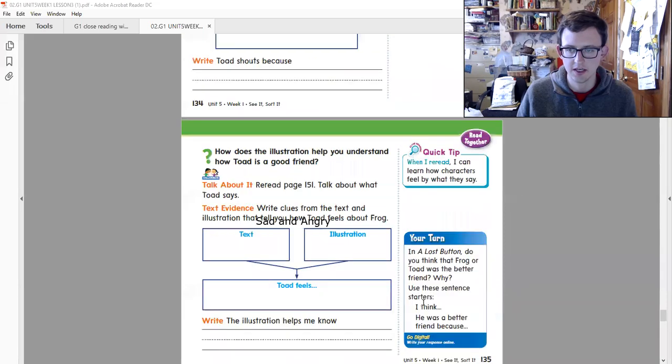Okay, so let's read here. How does the illustration help you understand how Toad feels about Frog? Quick tip. When I reread, I can learn how characters feel by what they say. Talk about it. Reread page 151. Talk about what Toad says. Text evidence. Write clues from the text and illustration that tell you how Toad feels about Frog. So page 151.